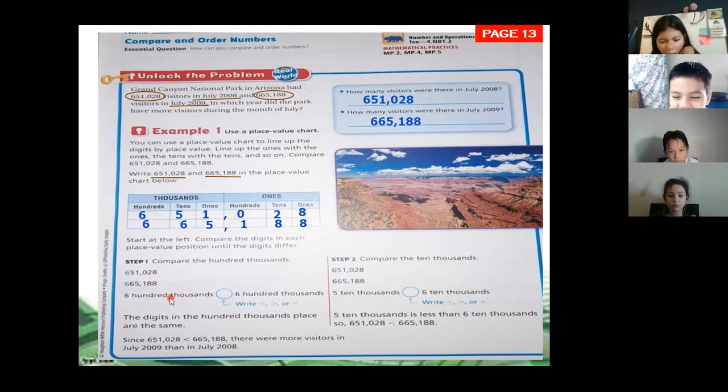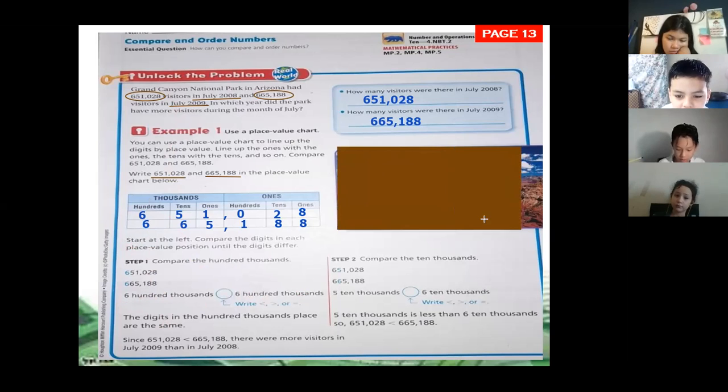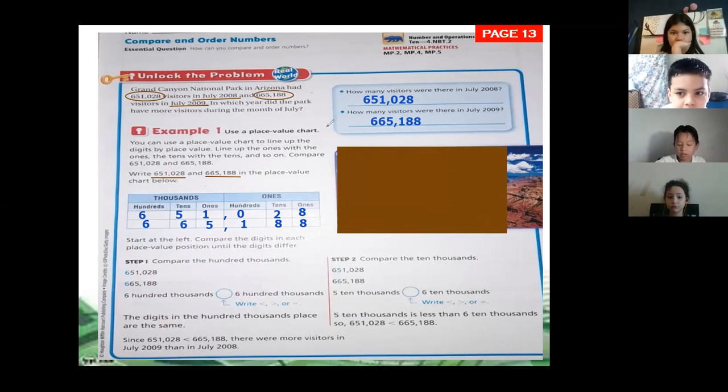Now 600,000 with 600,000. We're going to compare. We're going to write if they are greater, less, or equal. Do you remember this? Did you see this in third grade? I'm going to write it here. Let me write it here, make a drawing. Okay, use another color.